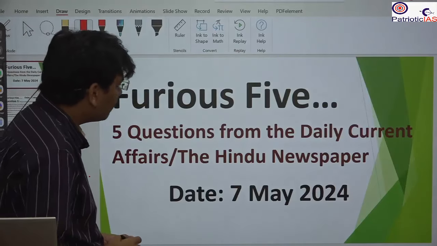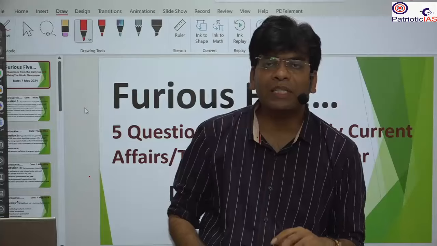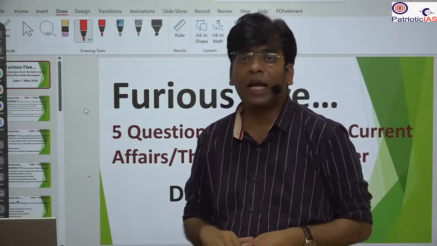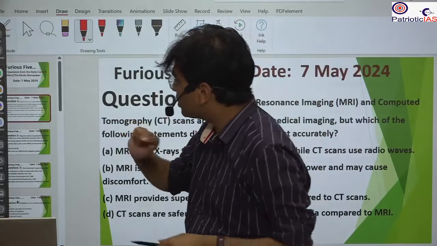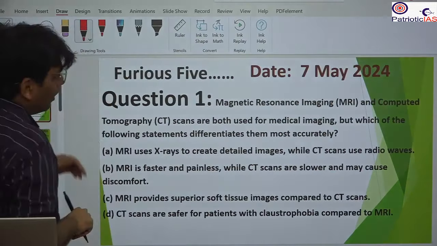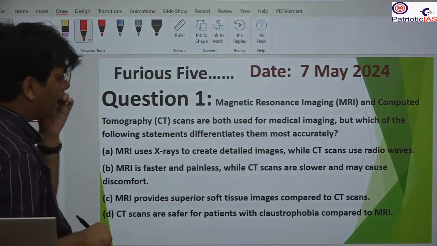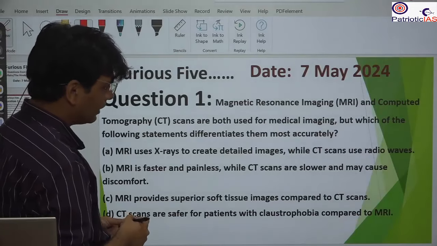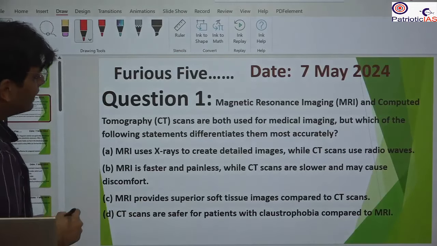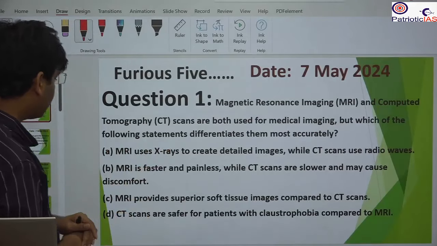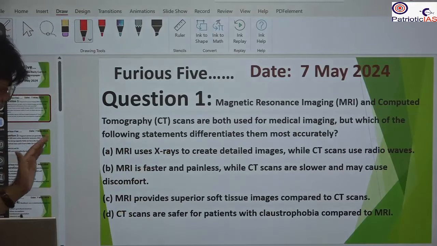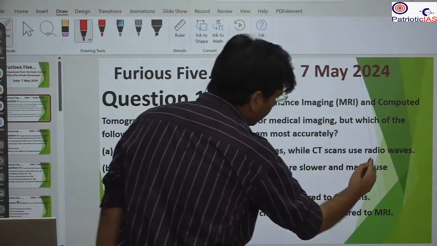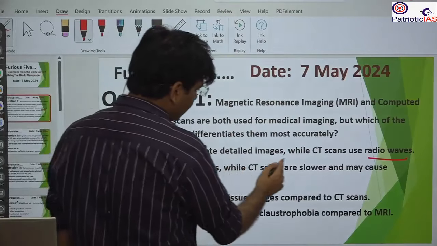Now we will discuss five questions from the topics we covered in yesterday's session, so that we can recall and revise the session. The first question you have to solve: magnetic resonance imaging and computed tomography, CT scan, are both used for medical imaging. But which of the following statements differentiates them most accurately? The first, MRI uses X-ray to create detailed images. Here MRI uses radio waves, not X-ray. X-ray is used by the CT scan.